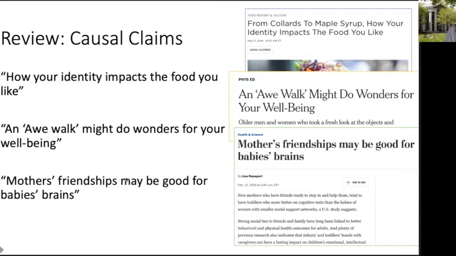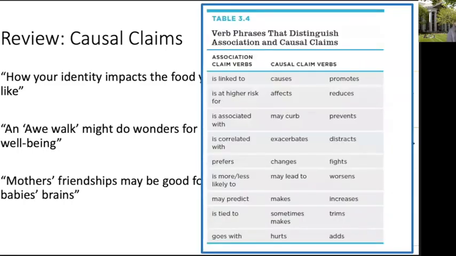Notice that might and may, these are adverbs that I request you don't really pay attention to when deciding if a claim is causal or not. I think it's better to focus on the verbs. In table 3.4, you can see some examples of causal claim verbs. You can see that these are all pretty strong, like makes, worsens, distracts, prevents. In contrast, association claims also have 2 variables in them, but they're linked with more neutral verbs like linked to or at risk for or associated with.